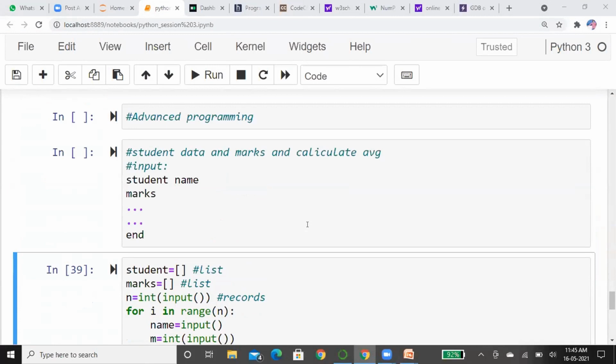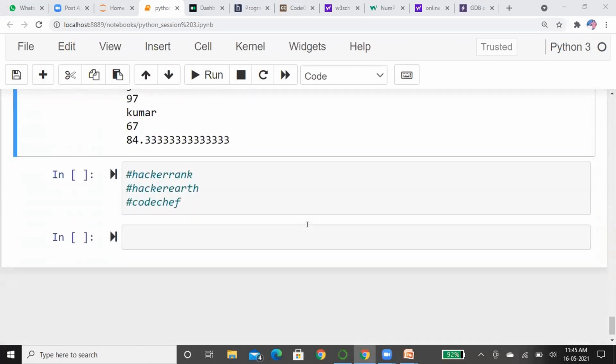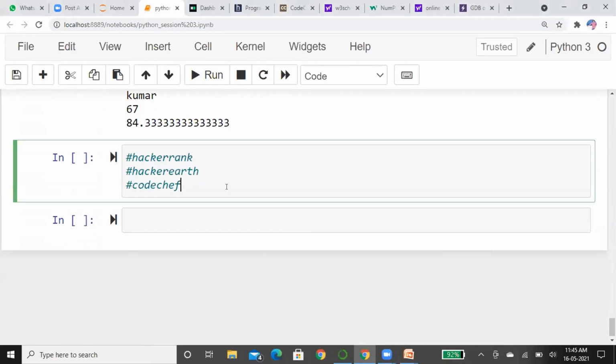That's all for today's session, and we have successfully completed the Python workshop. I sincerely suggest you don't stop here. We taught you just the basics. If you want to become a real programmer, you have to practice on websites like HackerRank, HackerEarth, and CodeChef. This will help you improve your logical capability and become a good programmer. Please don't stop right now.